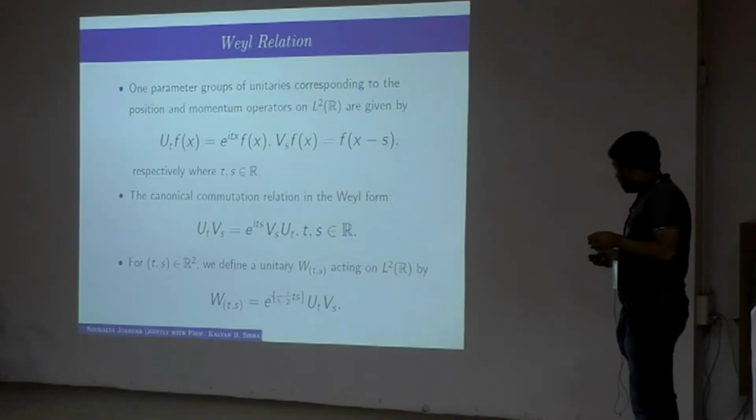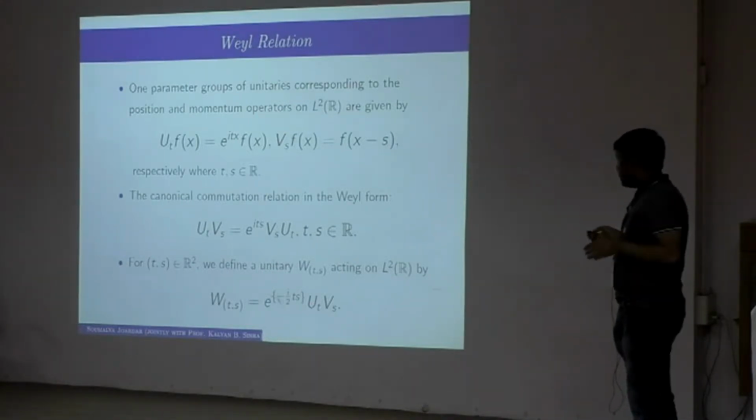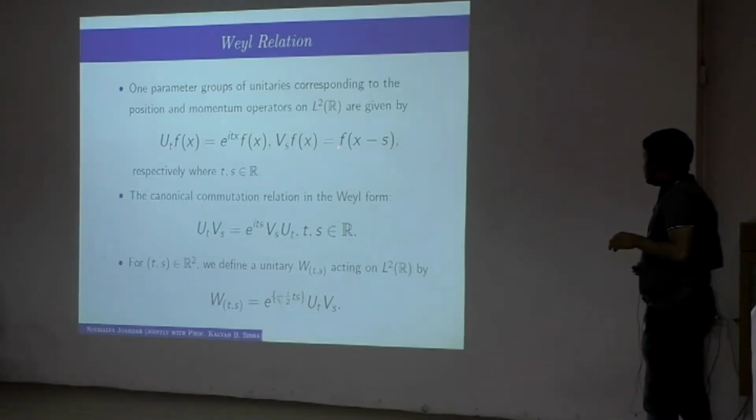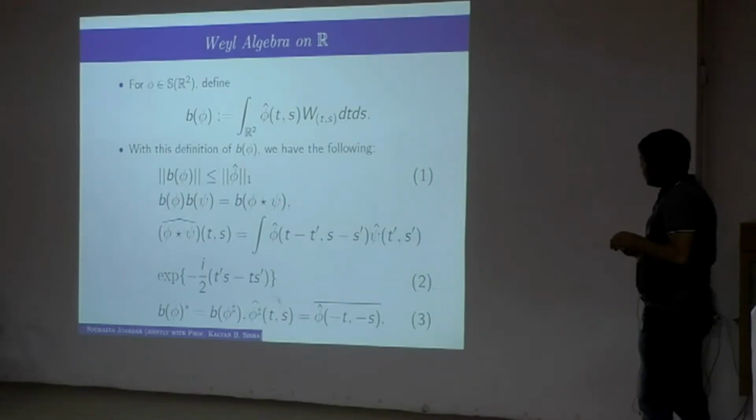Then for (t, s) in R2, let us define this unitary. What is important is the definition of these two one parameter groups, one for the multiplication and one for the differentiation. So what is the Weyl algebra?